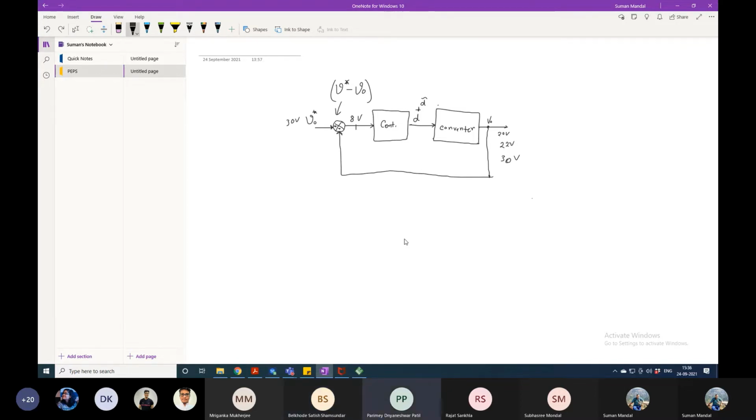Buck boost is also simple, sir. No, the equation you will get in buck boost will be much more difficult than boost. It's basically also a current driven converter like boost. Similar kind, but obviously the equations will be totally different.